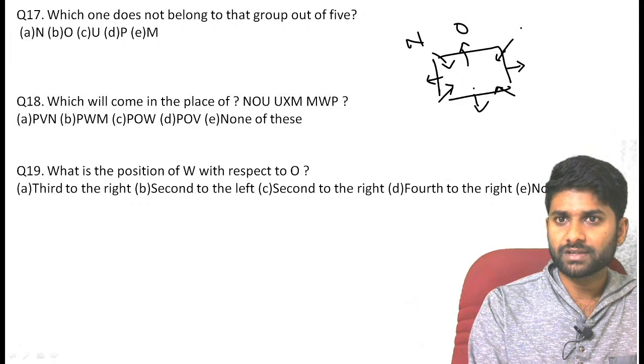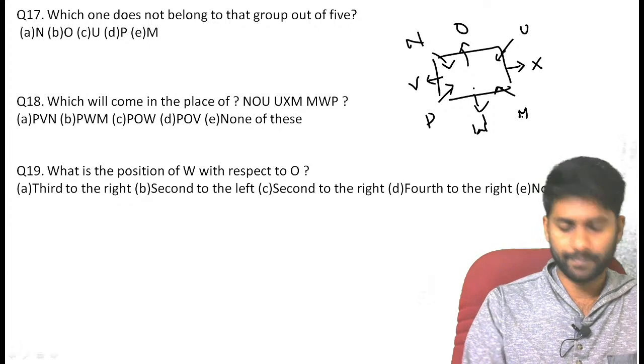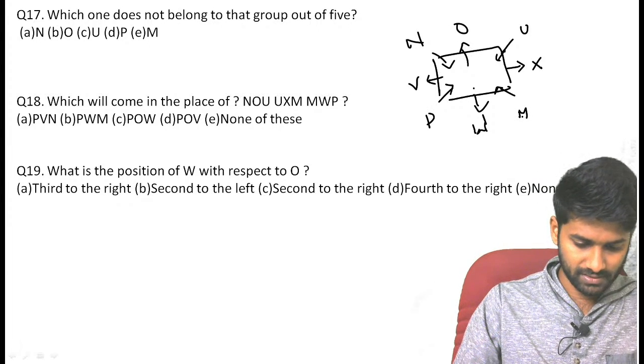This is O, this is N, this is U, and this is V, and this is X, P, W, N. Then what are the answers?